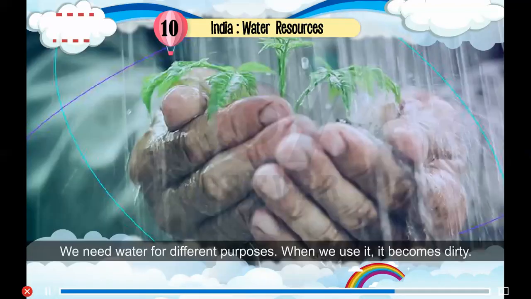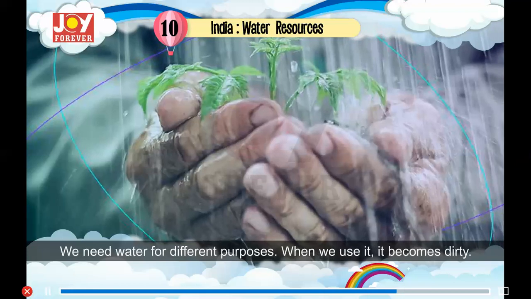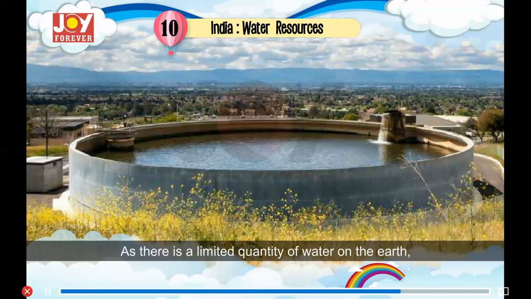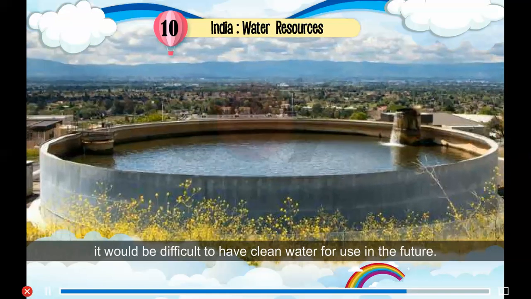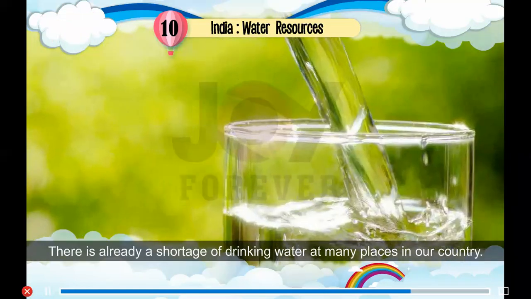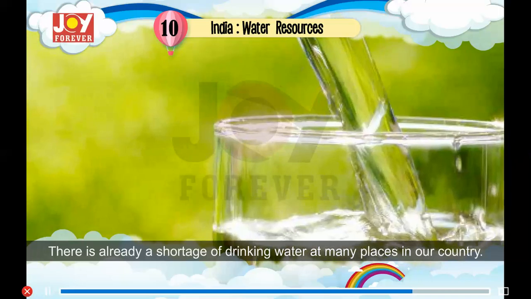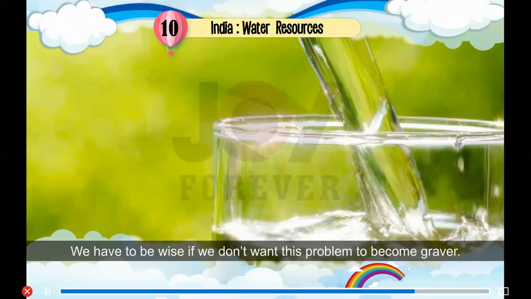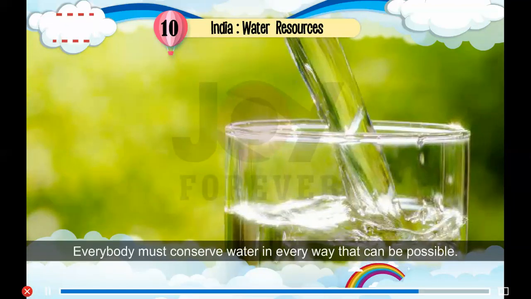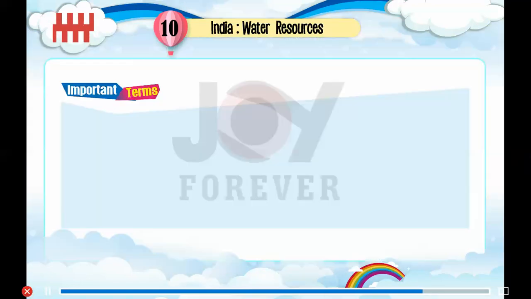Conservation of water. We need water for different purposes. When we use it, it becomes dirty. As there is a limited quantity of water on the earth, we have to be careful. If we used it indiscriminately, it would be difficult to have clean water for use in the future. There is already a shortage of drinking water at many places in our country. We have to be wise if we don't want this problem to become graver. Everybody must conserve water in every way that can be possible.